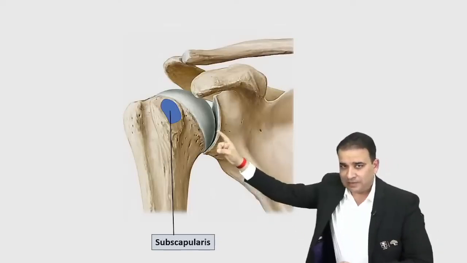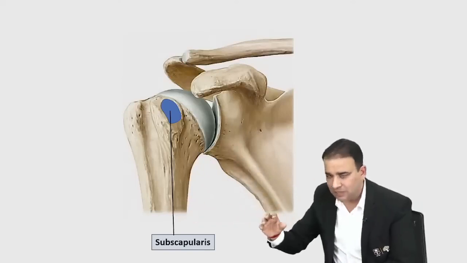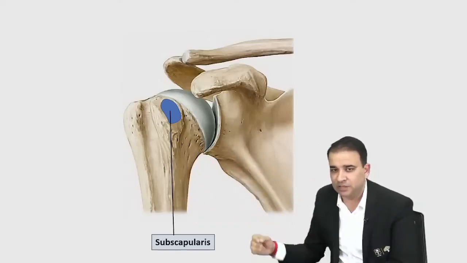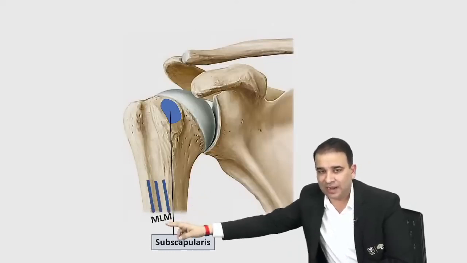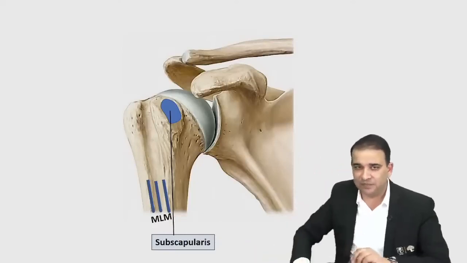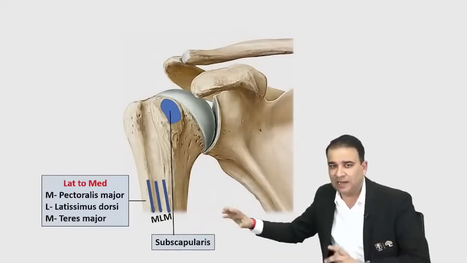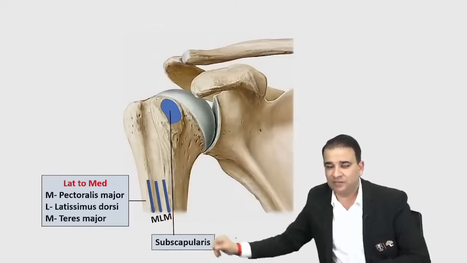After the lesser tubercle, if I take you to the floor of the bicipital groove, now there is a very famous mnemonic for these muscles. We say a lady between two majors, so that the lady is there and the two majors are covering it. The major toward the lateral side is pectoralis major, and the major toward the medial side is teres major. So from lateral to medial side, the lady between two majors: pectoralis major, latissimus dorsi, and then teres major.